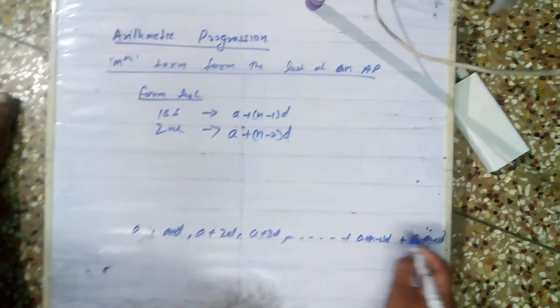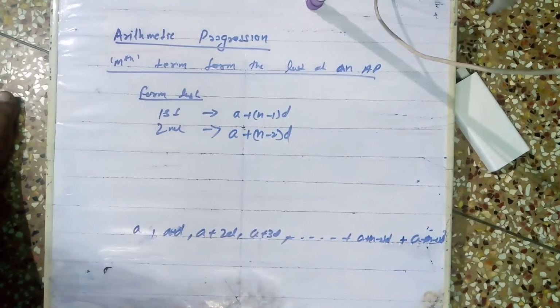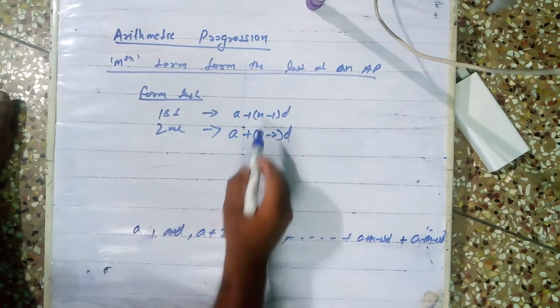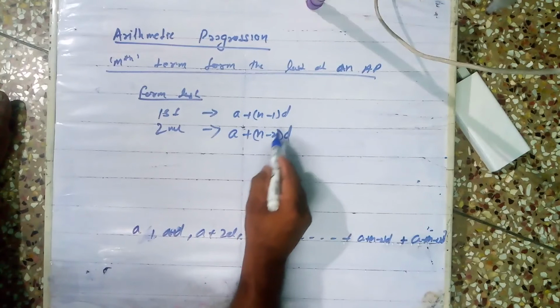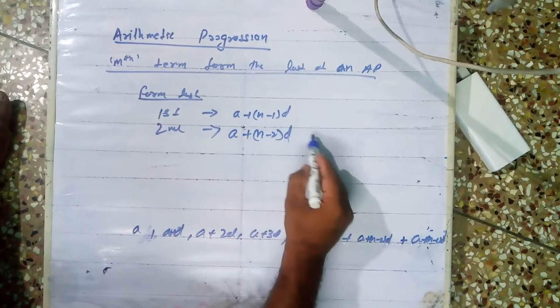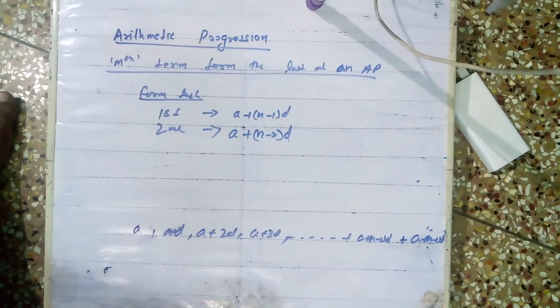Suppose this is 20d, this is 19d, this is 18d, this is 17d, like that it will decrease, since there is a common difference. Here n minus 1 d means more d's are there; here one d less, n minus 1 d minus d means n minus 2 d. Agree?